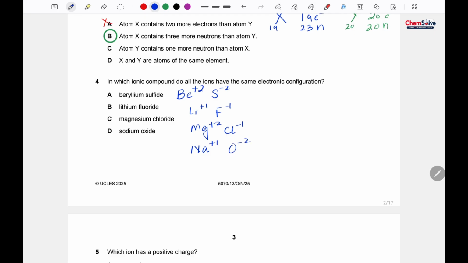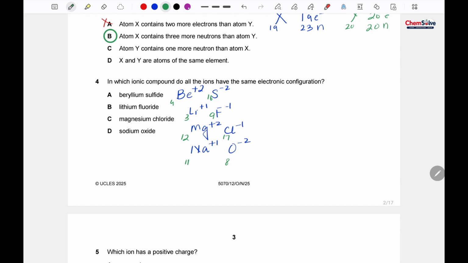Now look at their electron numbers. The atomic number of beryllium is 4, and for sulfur it is 16. For lithium it is 3. For fluorine the atomic number is 9. Magnesium has the atomic number 12 and chlorine has 17. Sodium has 11 and oxygen has 8.